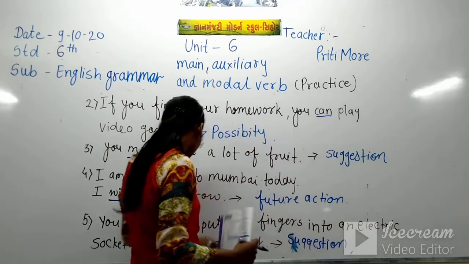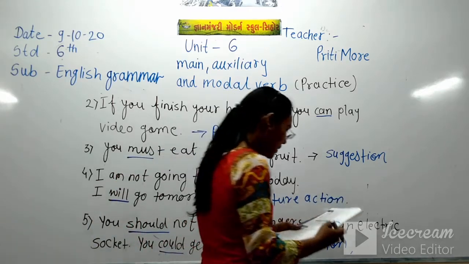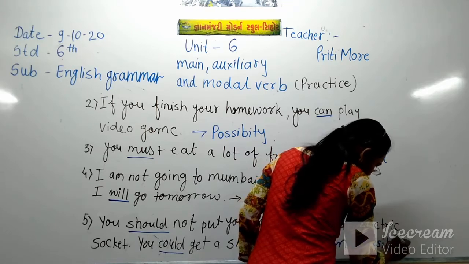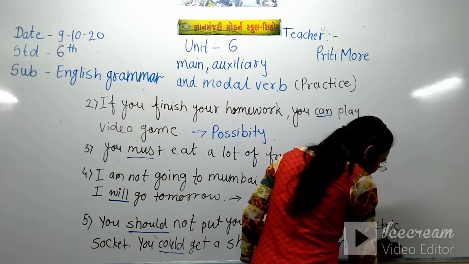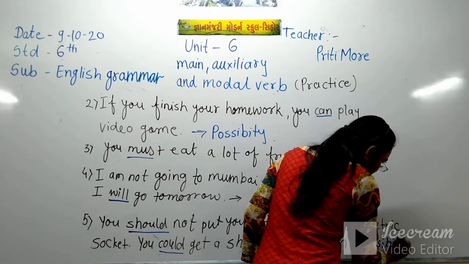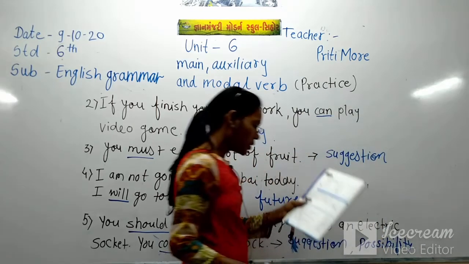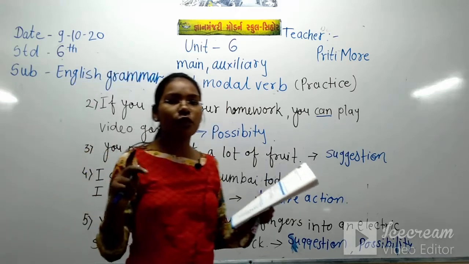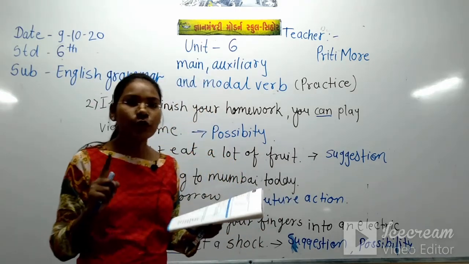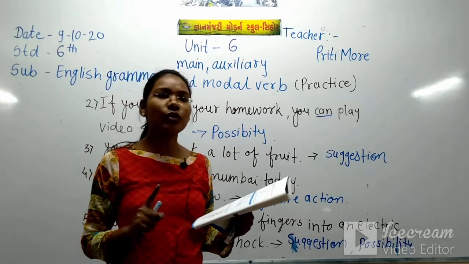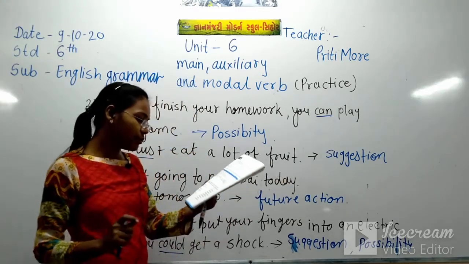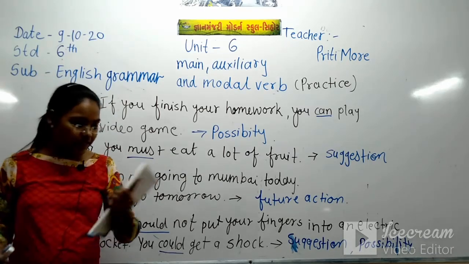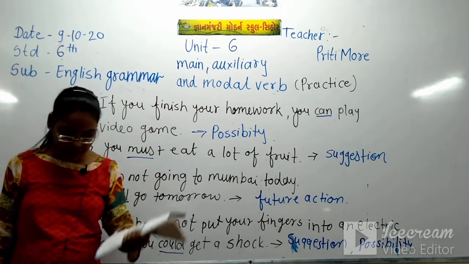And the second one, this could is for possibility. So in the fifth sentence there are two modal verbs, should and could. Should is for suggestion and could is for possibility. So you note this down. Then we will see the sixth and seventh sentence.